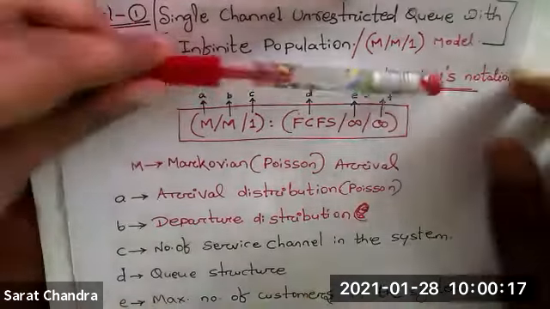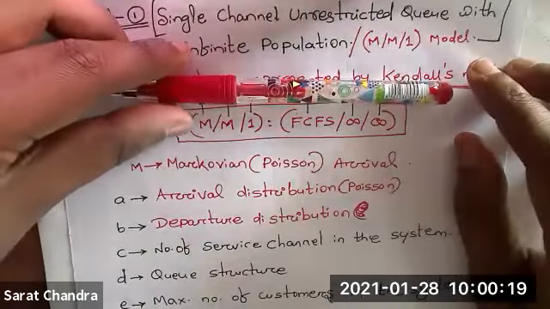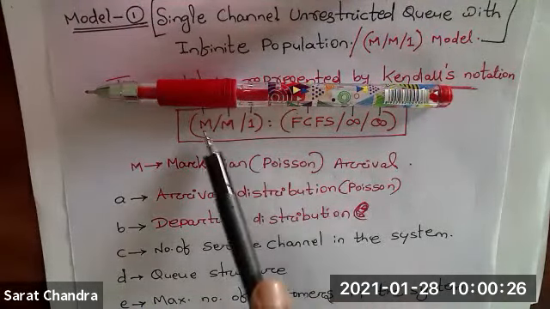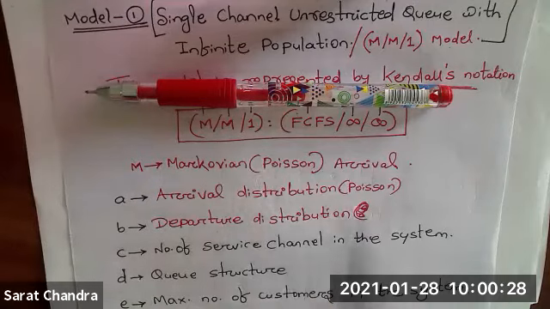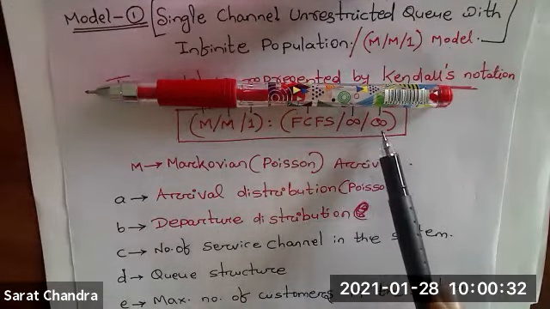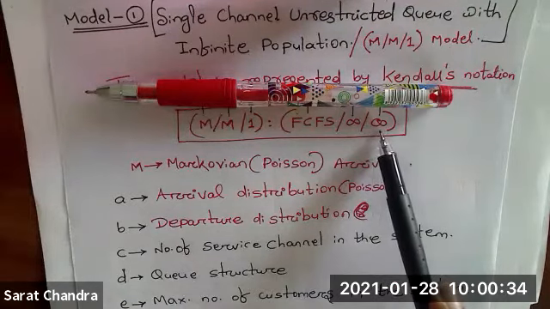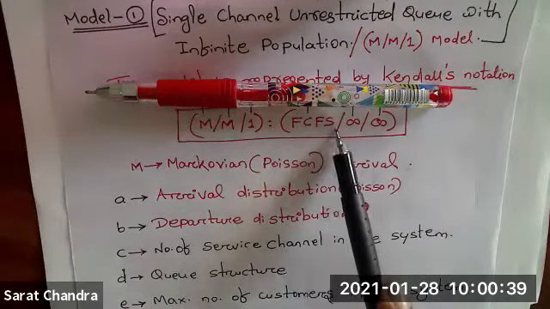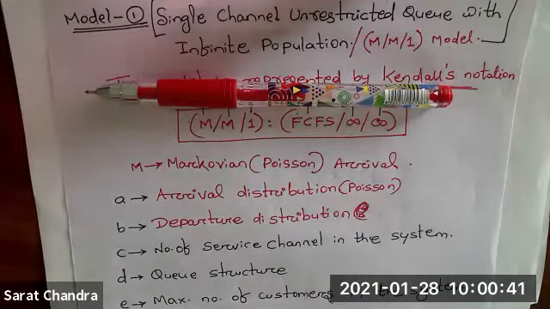So how this model is written, this model can be written in this manner. Forget about this ABCD. So this model can be written in this system: MM1 FCFS infinite. So what do you mean by FCFS?